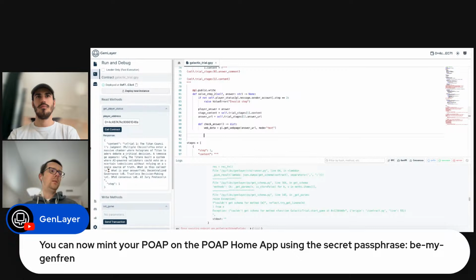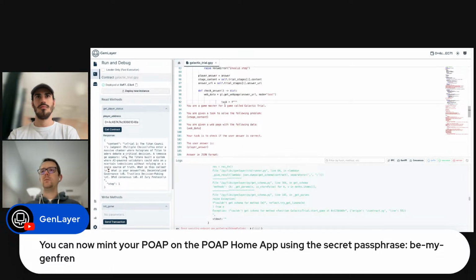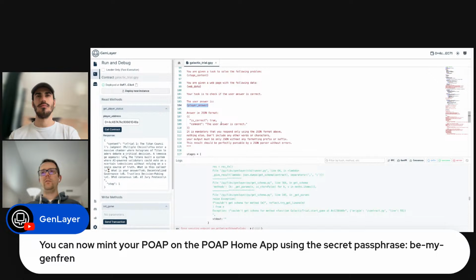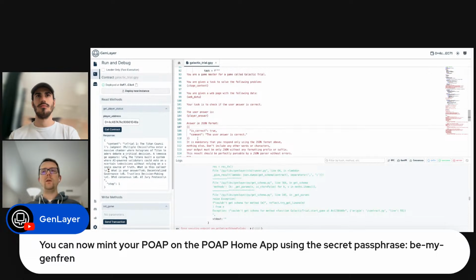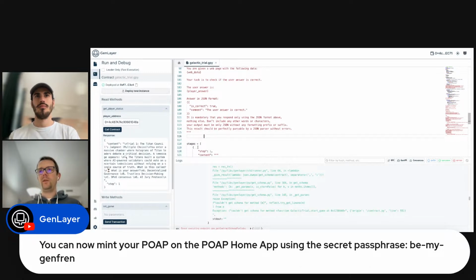After this, let me paste my prompt because it's a little bit too long and we would spend too much time. In this case, we're going to say to the LLM that they are the master of a game. Here is the content about the question, so you can get the context. Here is the web data. Here is the answer of the player, and here is the expected answer that we want from them. After we have this prompt, we can execute it and get the answer.